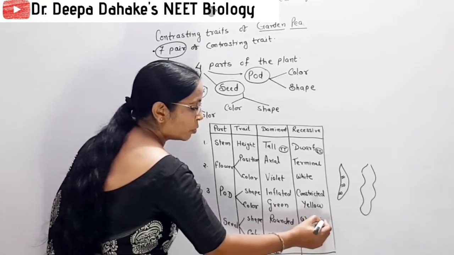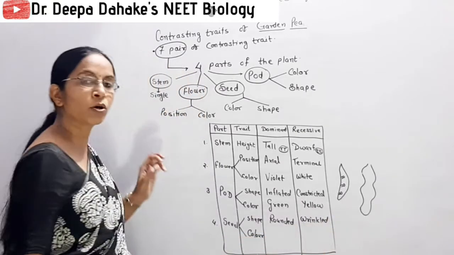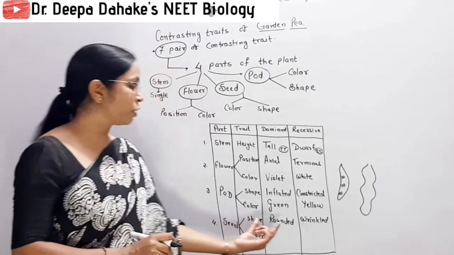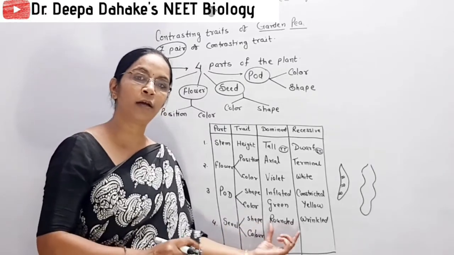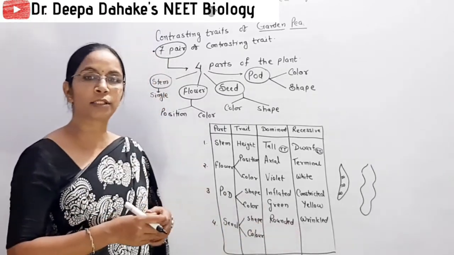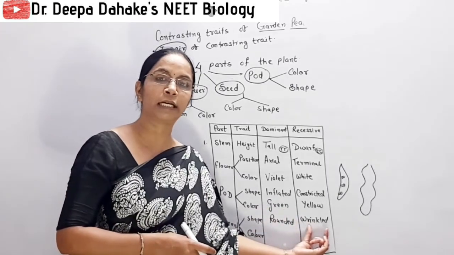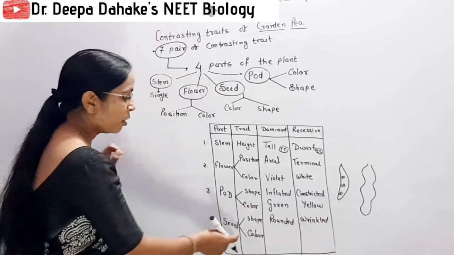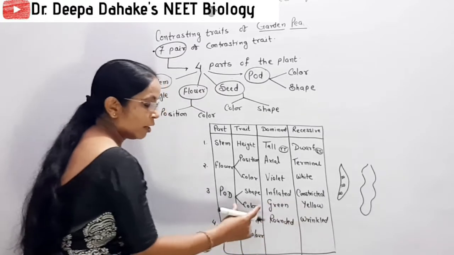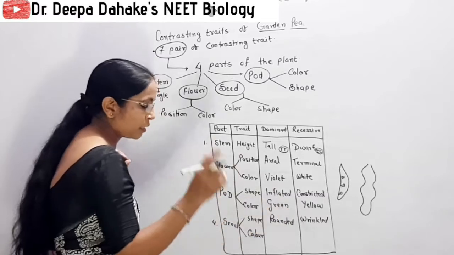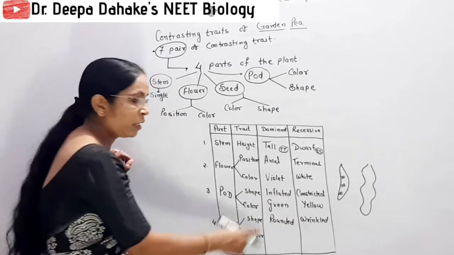When too much starch is synthesized, or the seed is completely packed with starch, then the shape of the seed becomes rounded. When less starch is synthesized, then wrinkles are present on the surface and the seed shape becomes wrinkled. Color, you only remember the color of pod. The pod color which is dominant is recessive for the color of the seed.